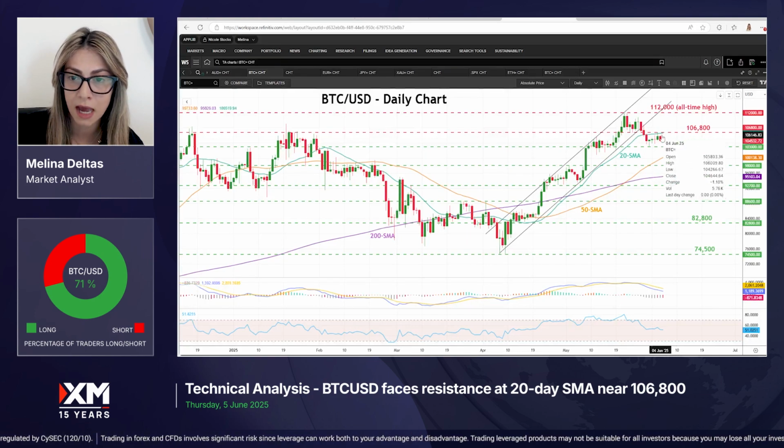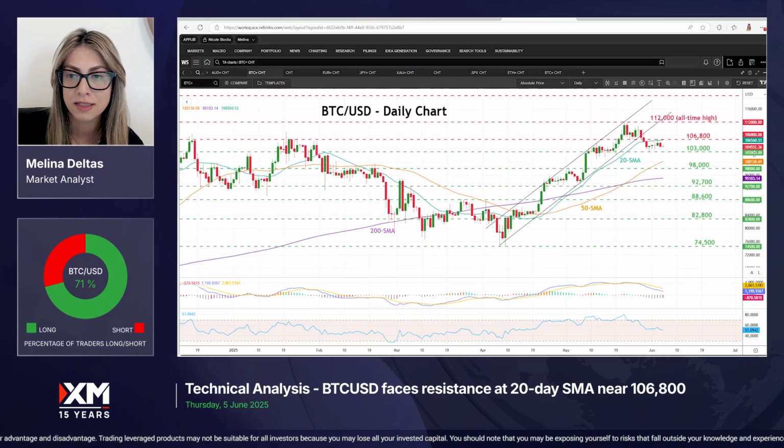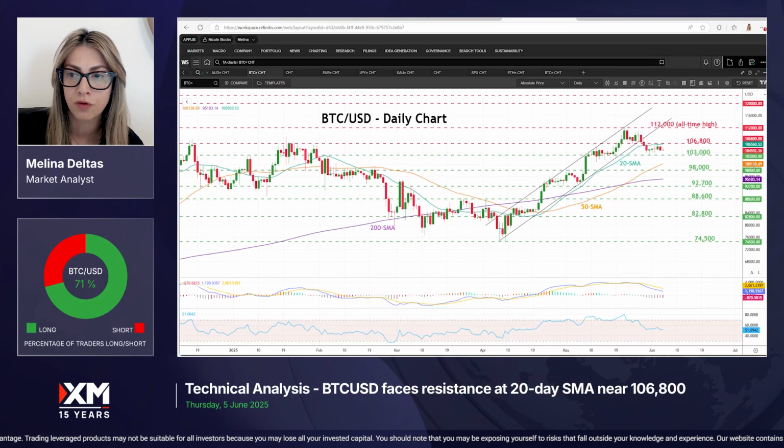To the upside, if there is an overcome of this resistance, then the price may retest the all-time high at the 112,000 level, and even higher. The next strong resistance may come from the 120 psychological number, but there are also some other round numbers in this area where we may see the price pausing around them.